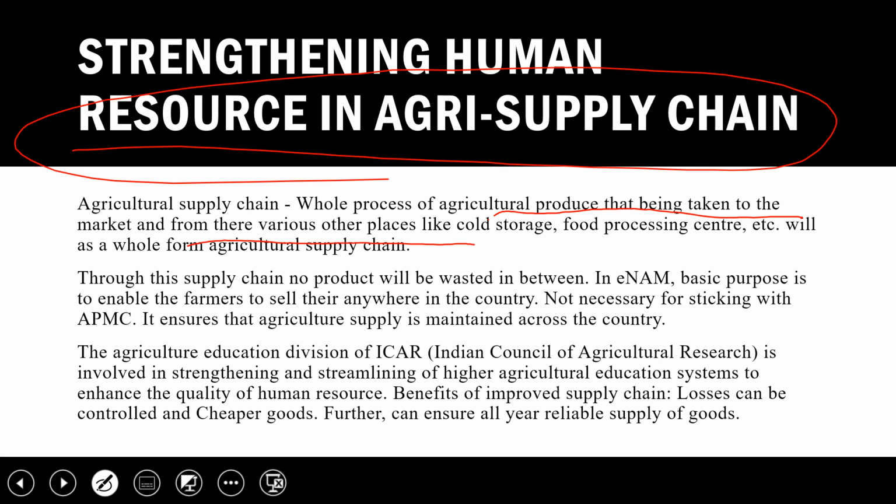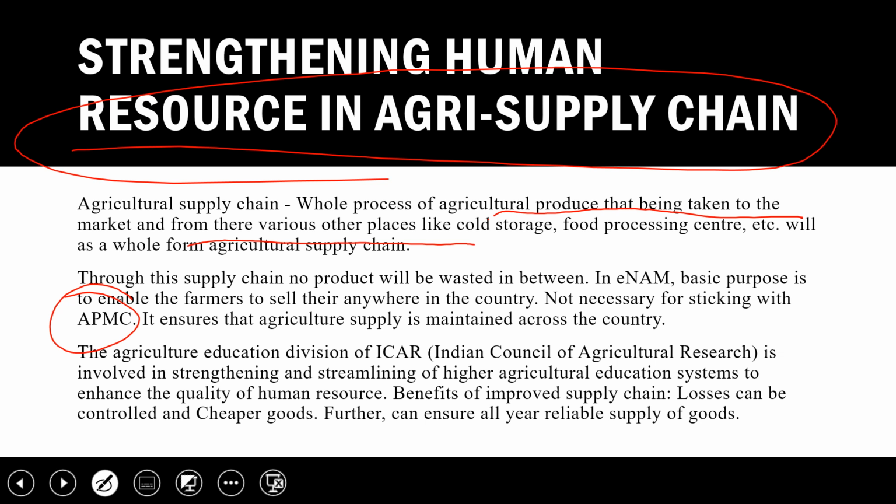So in that lecture I have explained that India has moved away from the APMC. Earlier, under the APMC, farmers were restricted to sell their crops in the designated mandis only. Now through the ENAM portal, National Agriculture Market, the farmer can sell their product throughout the country. How?